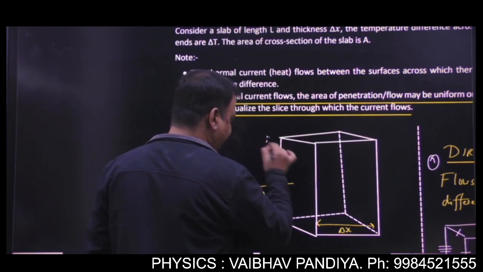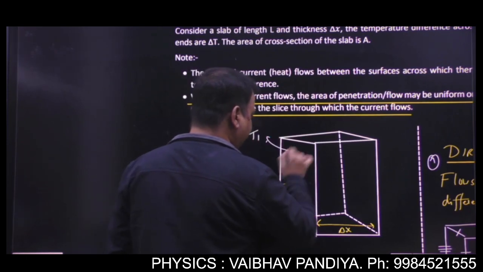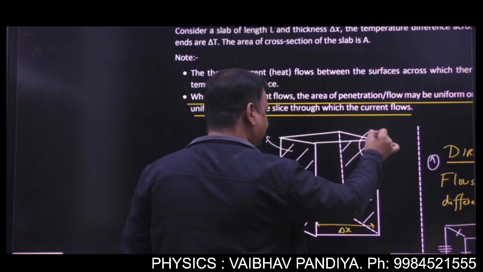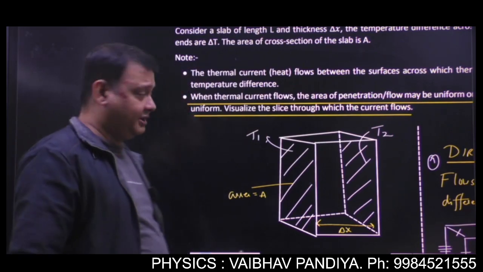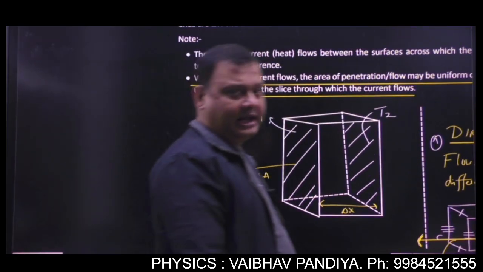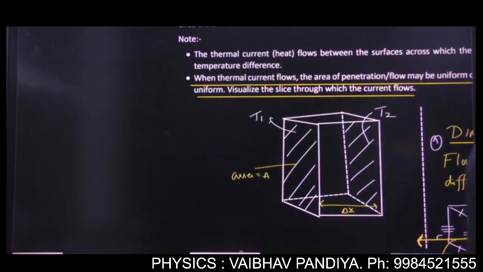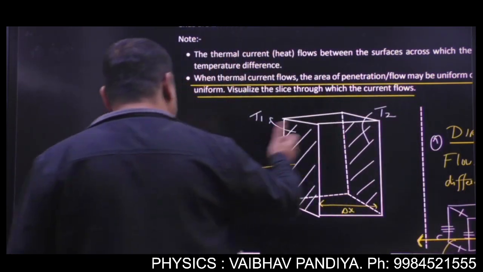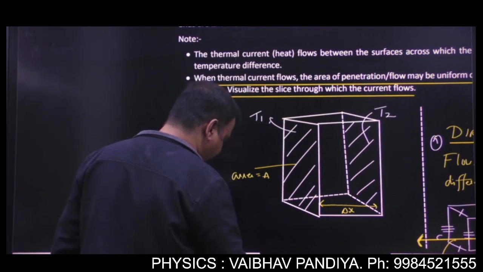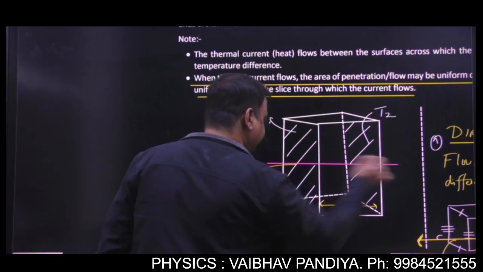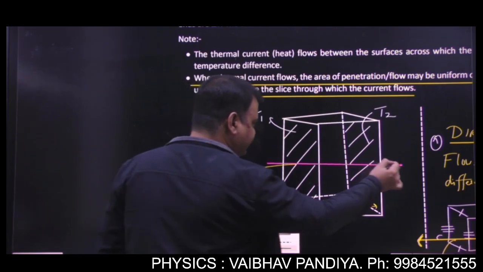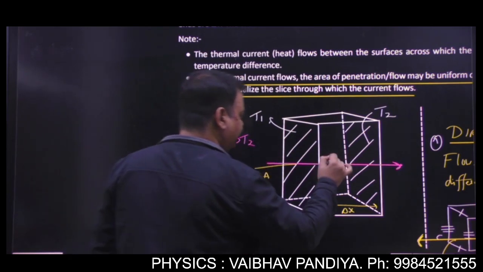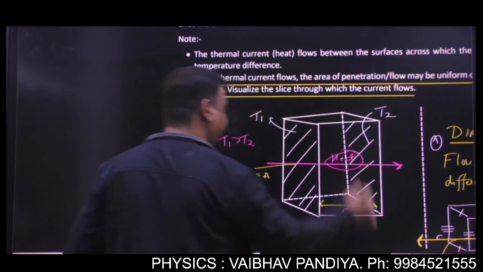And say we have two surfaces. Here the temperature of this left surface is T1, and the right surface has a temperature T2. I don't know which temperature is higher. So here you see, what will be the direction of flow of heat? You will say, sir, it is very clear, since the temperature differences are between the right and the left surfaces, heat will flow in the horizontal direction, isn't it? Either towards right or towards left, depending on which temperature is higher. So for the time being, say T1 is greater than T2, so heat will flow like this.